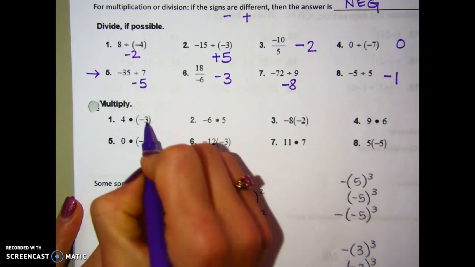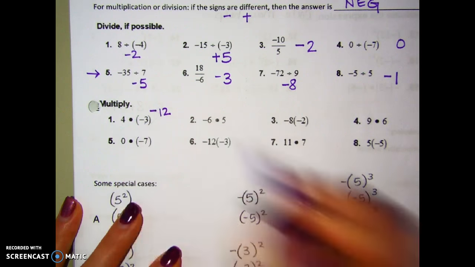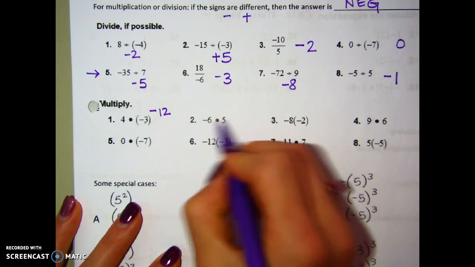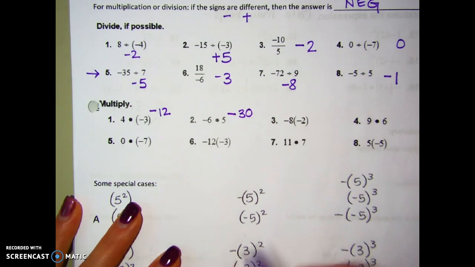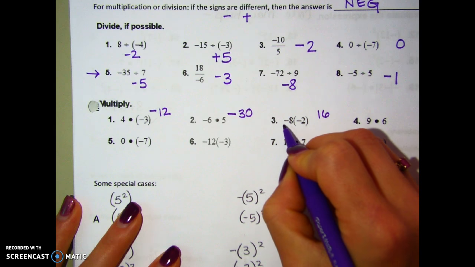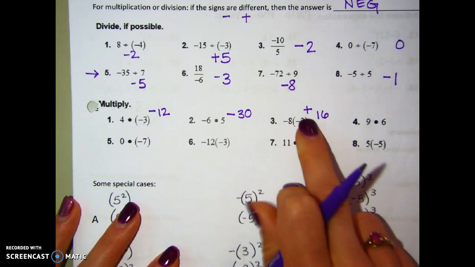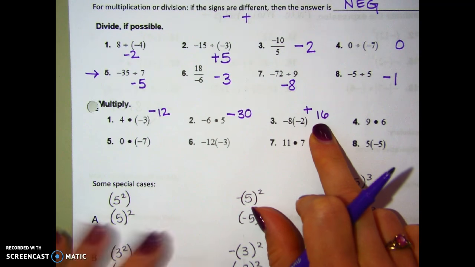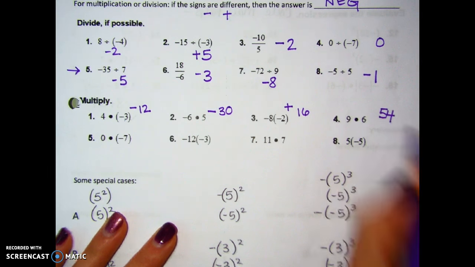If I am multiplying 4 times 3, I get 12. One of each, one positive, one negative, means a negative answer. 6 and 5 multiply together to make 30, but one of each, one negative, negative answer. Negative 8 times negative 2, 16. And a negative times a negative, the signs are the same, so it's positive 16, which you don't have to write the plus sign, but it's just 16. And 9 times 6, both positives, I get 54.